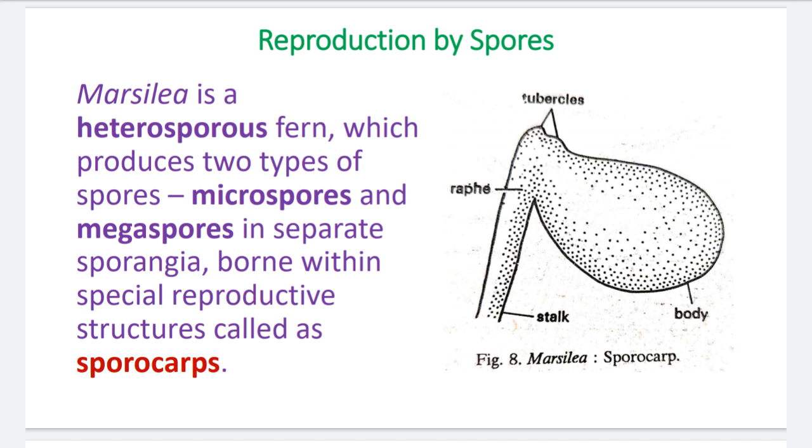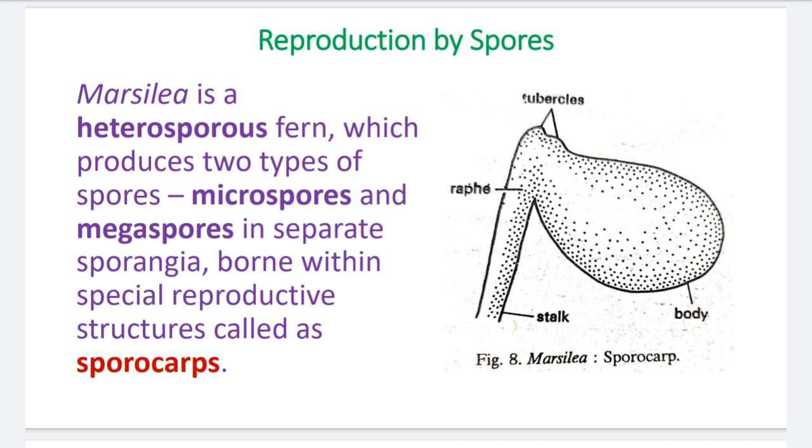Microspores are developed in the microsporangium and megaspores are developed in the megasporangium, borne within a special reproductive structure called the sporocarp. These microsporangia and megasporangia are developed in the single structure called the sporocarp.